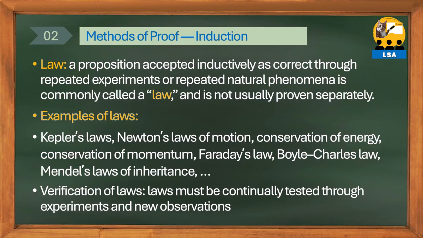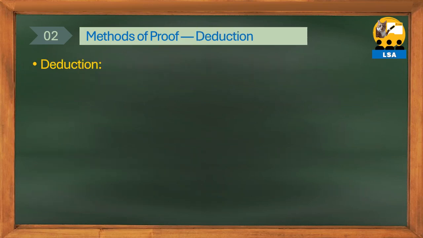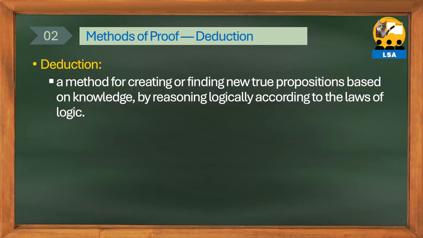Historically, through verification, very important propositions or laws have been discarded or modified. Let's look more into deduction as the second proof method. We defined deduction as a method of creating or finding new true propositions by logically thinking according to logical laws based on already known knowledge.